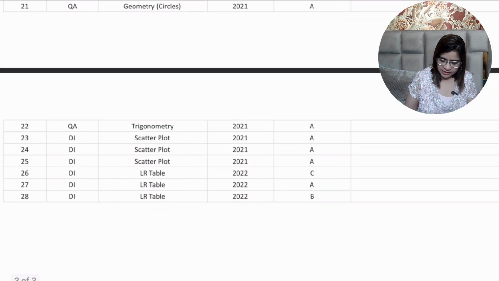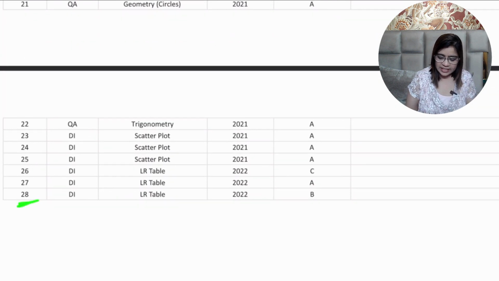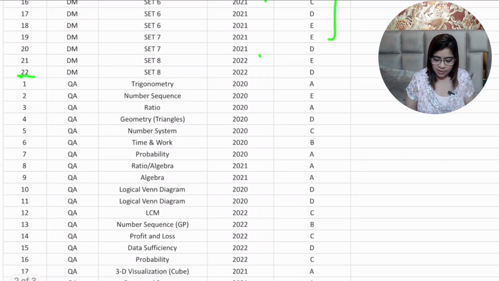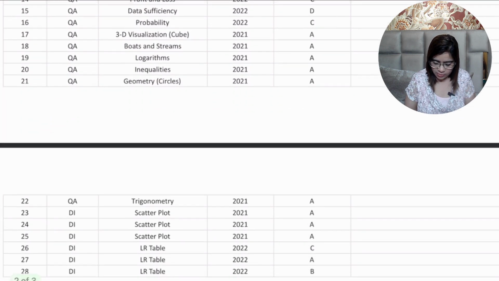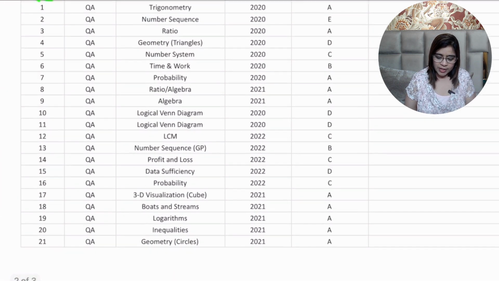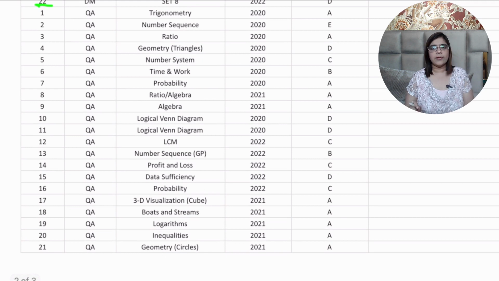So as always, the QA and the DI part had 28 questions, out of which there were pure QA questions for around 22. So 22 of them were pure QA questions, and I assume that you are assuming the logical Venn diagram as a part of QA only. QA ka hi topic hai.